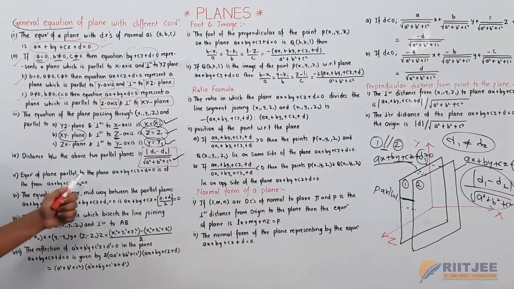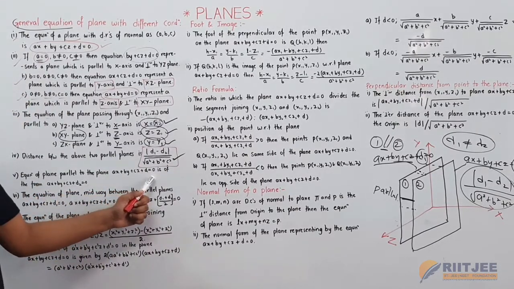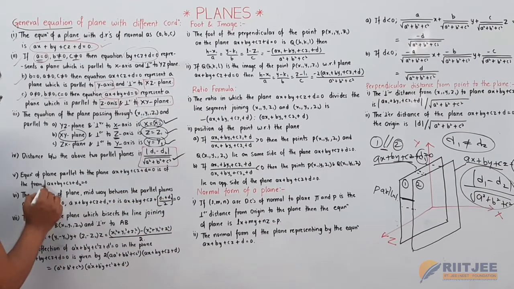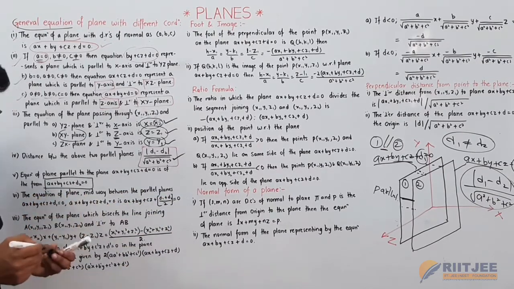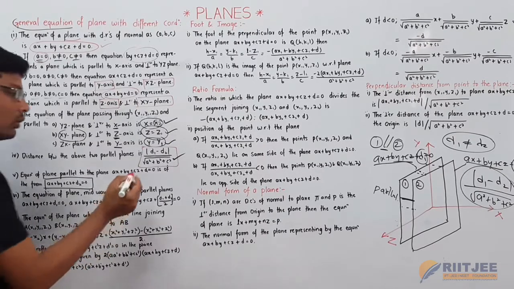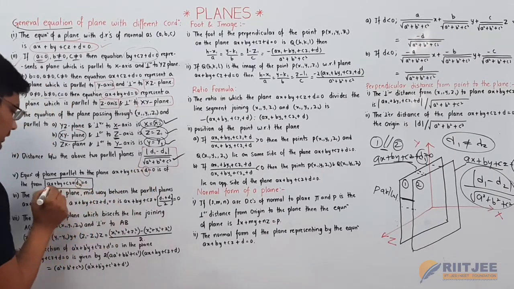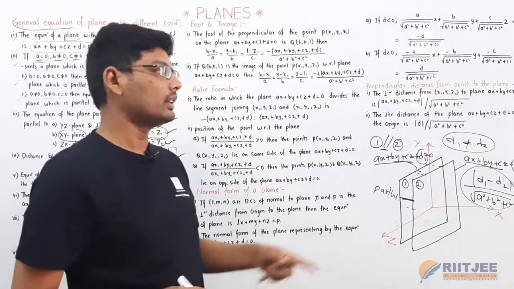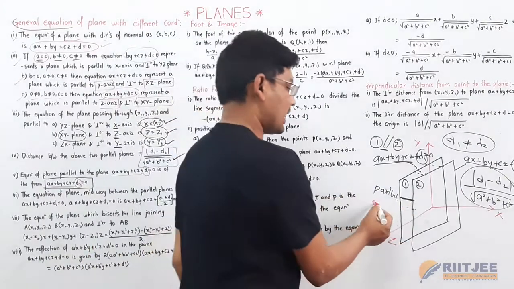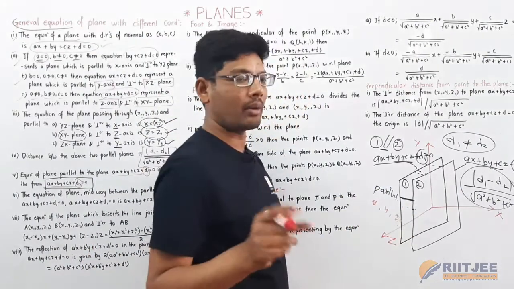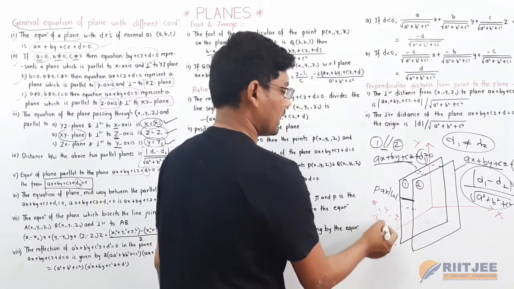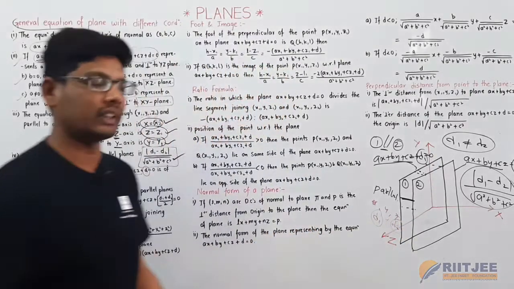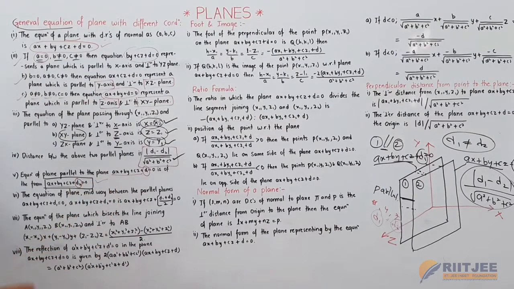Now the equation of a plane parallel to ax plus by plus cz plus d1 is equal to 0 is in the form of this one. So like the previous one, here only d1 and d2 are different. The rest of all the values are equal. Why? Because here the two planes are parallel. That is nothing but having the x, y, z coefficients common. Only the constants d1 and d2 are different. This is all about the equation of a plane which is parallel to the previous plane.